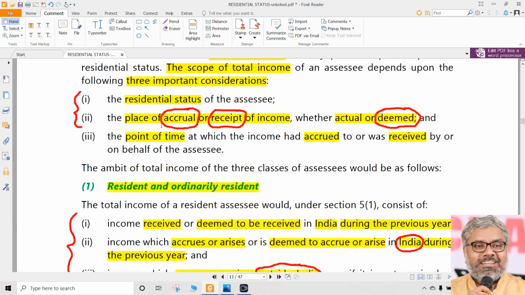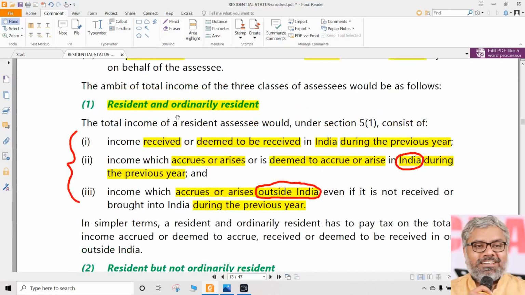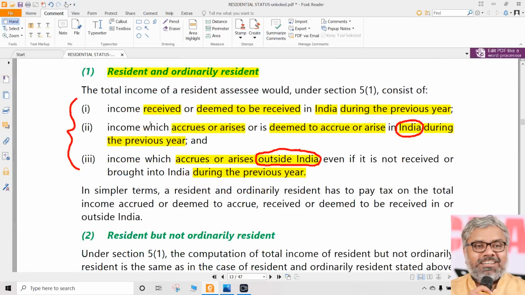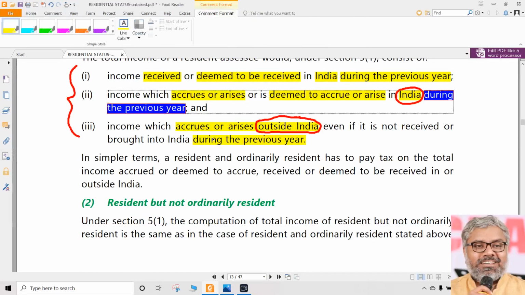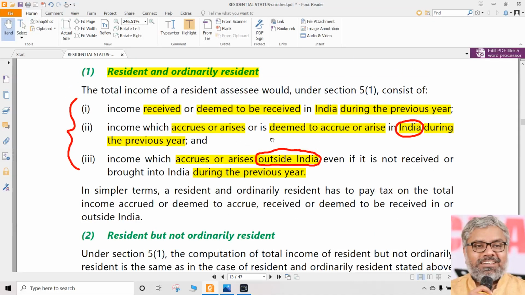So it doesn't matter where the income is earned or accrued. The second point, when we talked about place, actually becomes irrelevant for ROR. What only becomes relevant for ROR is the point of time, when this income should have been earned. That is during the previous year. That is the only important point. Outside India, within India, that is irrelevant to know.